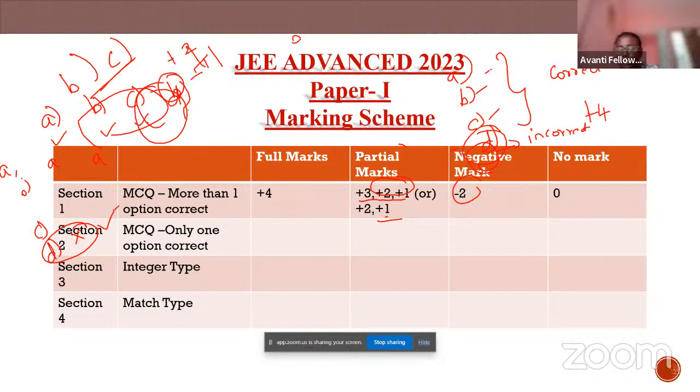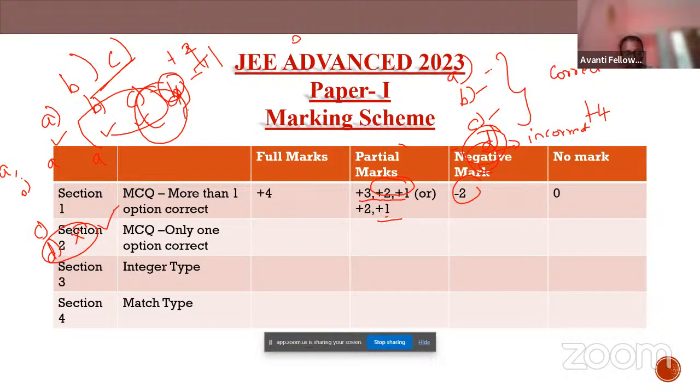So what is the negative mark going to be? Minus 2 is the negative marking. So be very careful while choosing the answers. You are well prepared for your JEE Mains and well versed with the concepts. In JEE Advanced, you have to be very careful in selecting the answers.